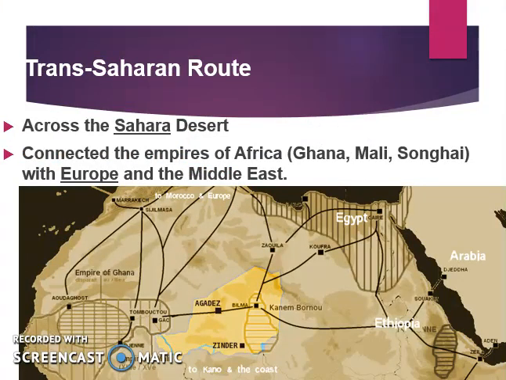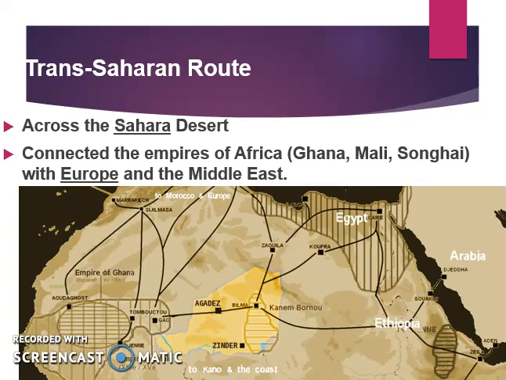There's another trade route that crosses northern Africa, and this trade route is known as the Trans-Saharan route. This crosses the Sahara Desert in northern Africa. It connected the empires of Africa, including Ghana, Mali, and Songhai, with Europe and the Middle East. We're going to talk more about Ghana, Mali, Songhai, Axum, and Zimbabwe, 5 of the empires in Africa, when we get to Africa in this unit.